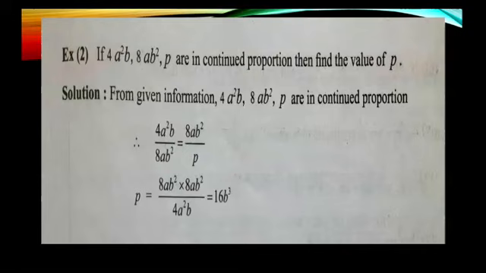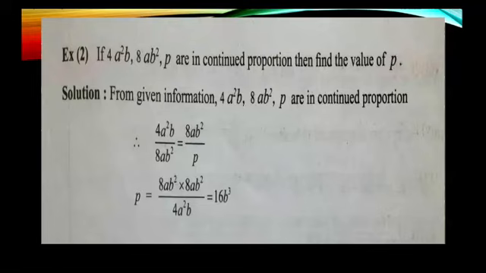Example 2 on page 75. If 4a square b and 8ab square and p are in continued proportion, then find the value of p. Solution: from the given information, 4a square b, 8ab square and p are in continued proportion, which is given.